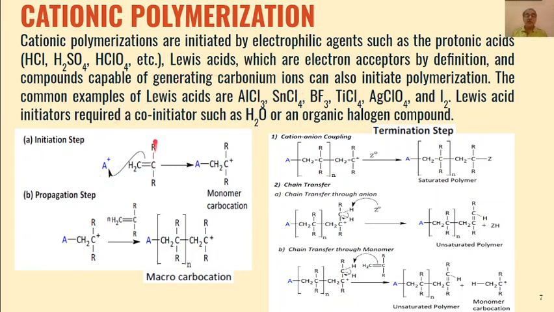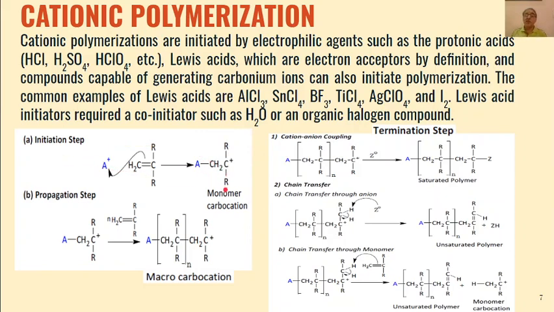Now when these are electron donating groups, this proton will add to this carbon-carbon double bond because of the polar nature of this double bond, and we will get a monomer carbocation in the initiation step.